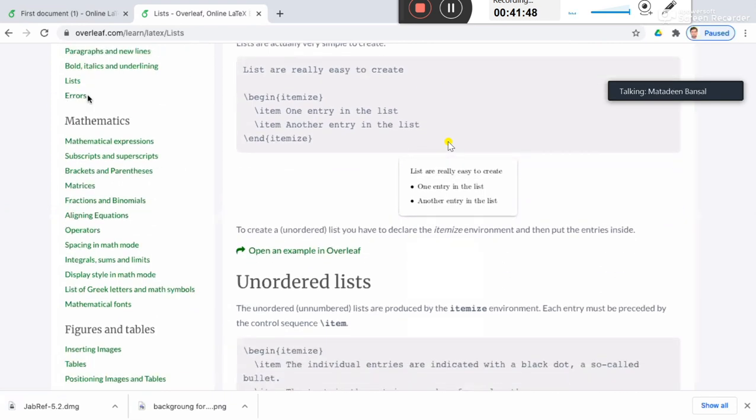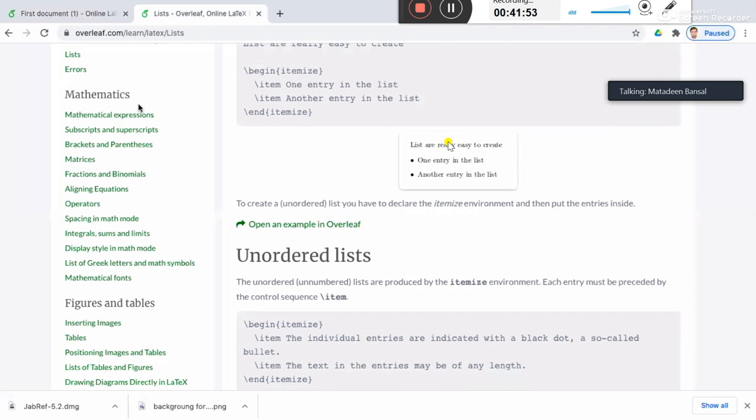Right. We'll talk about the errors later on. So now let's move on to the mathematics. This is all about the basic text writing in LaTeX. All right, this is just about the text writing in LaTeX. Let's move on to the mathematical expression. That is the most important part first.